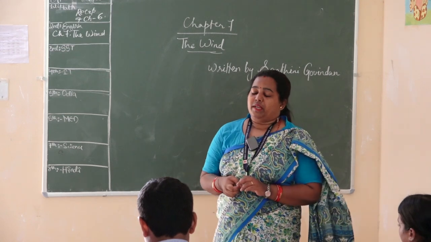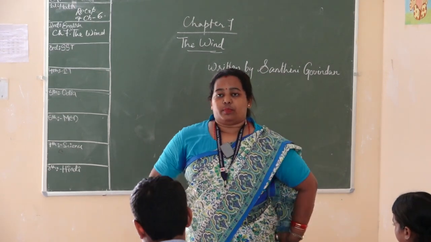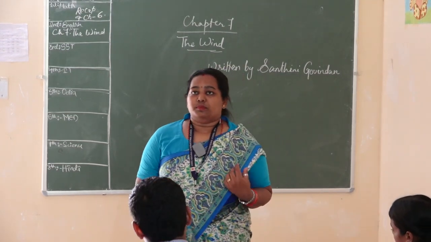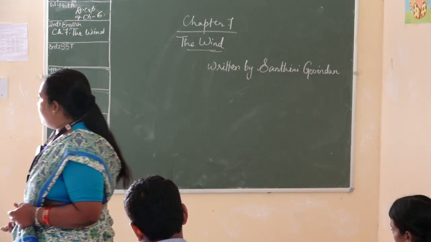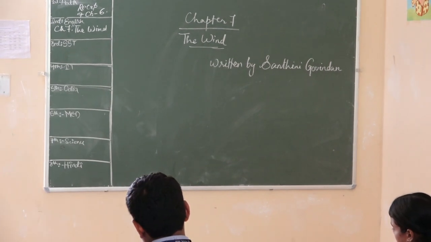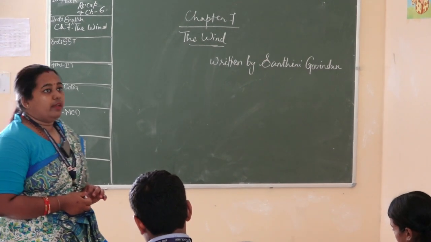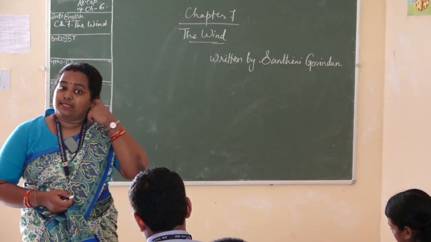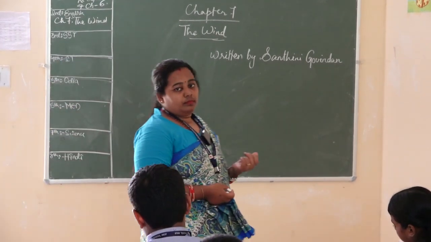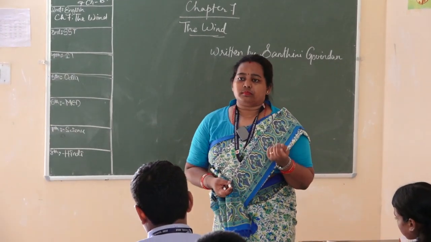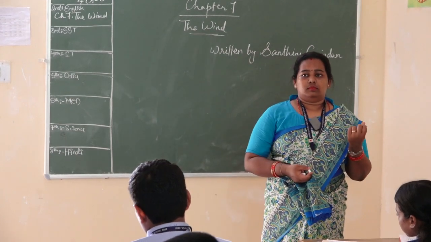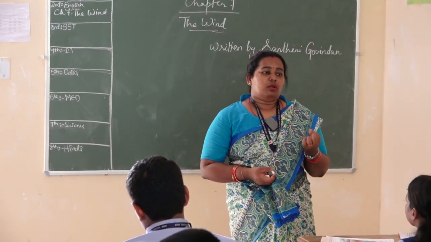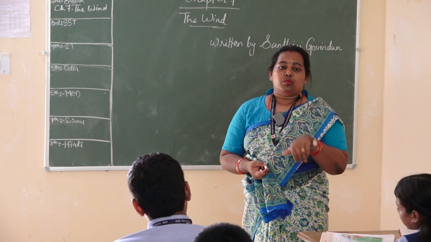So before entering into the lesson, before entering into the poem, I would like to ask you one very simple question, that is wind. So anyone who is interested to tell what is the definition of wind? Okay, a strong breeze is known as wind.